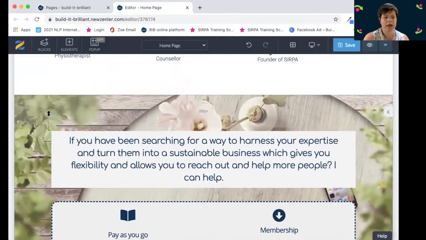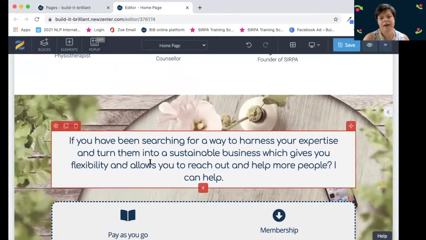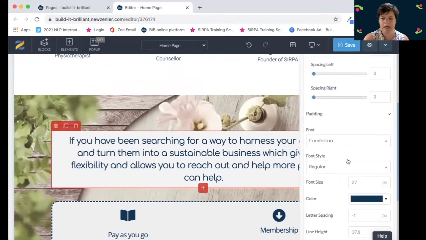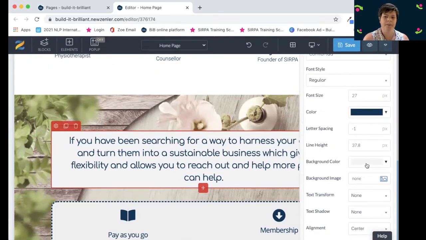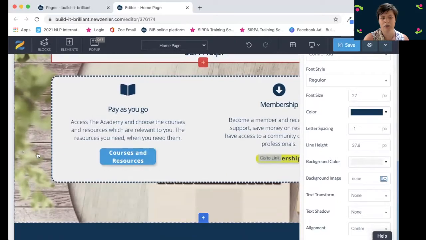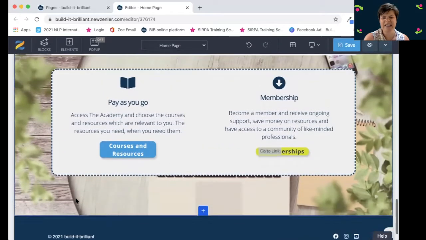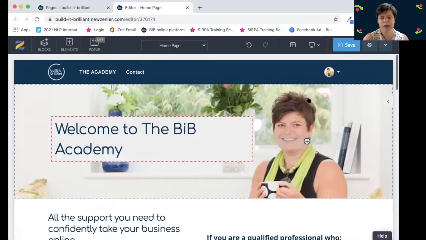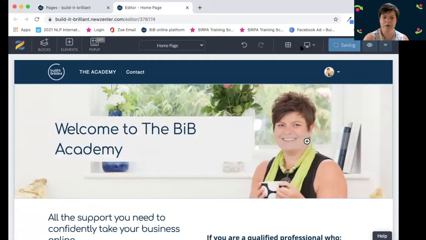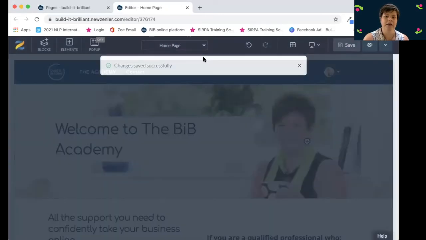So this one is a background image. So this is on the blue one. Choose my background image and then obviously add your text here, and then I have added the background because it's got the background on it, so that will be in here, background color, and then you can change all the different sizes and everything to make it look how you want it to look. So it's pretty easy in terms of designing a home page, and then you can click save when you've finished, and that is all you need to do.